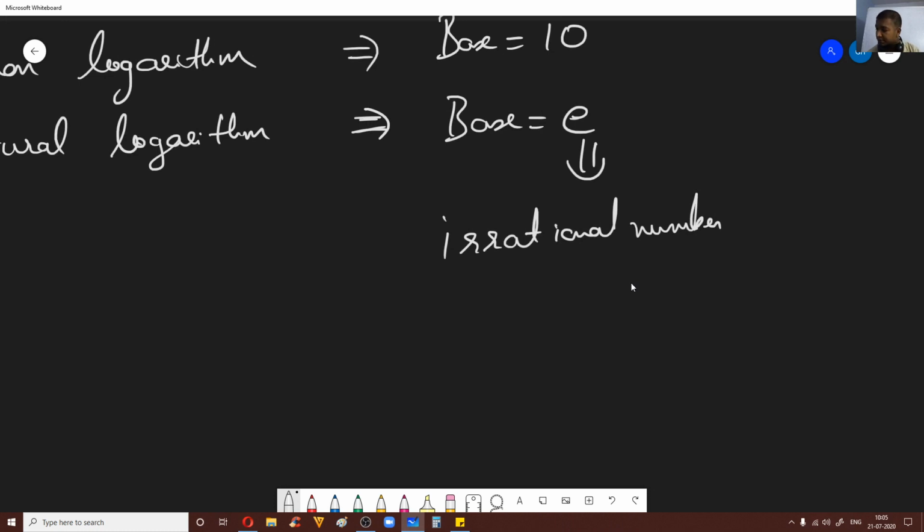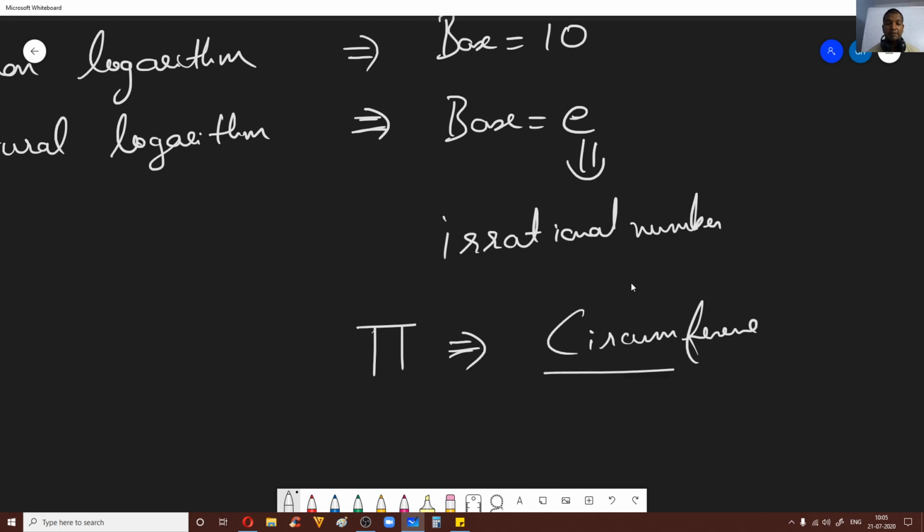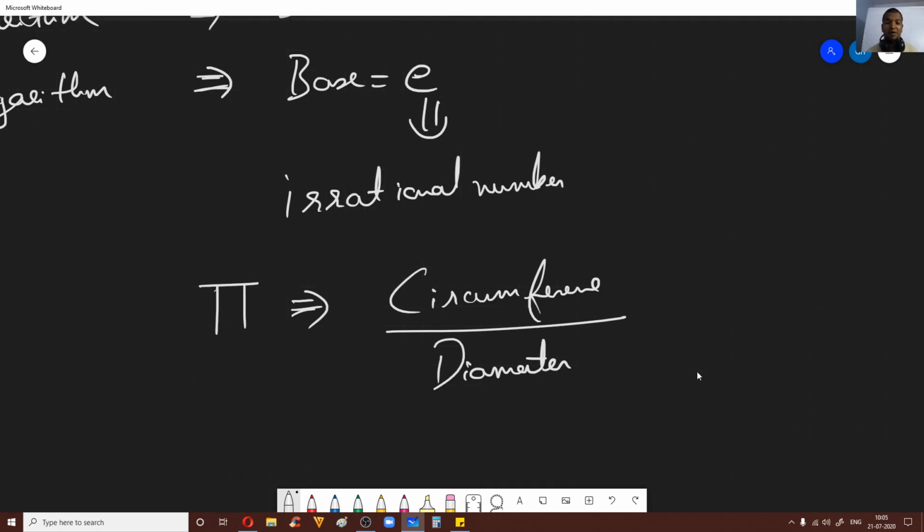Now in your class 10 you would probably have studied the well-known irrational number pi, correct? How do you define it? It is the ratio of the circumference to the diameter of a circle, and it is found to be constant for every circle. Now its value goes like this, 3.141, like that, and it goes on. It is an irrational number.